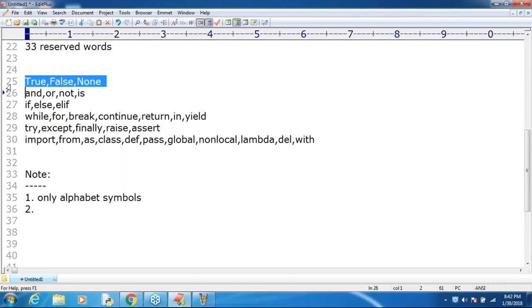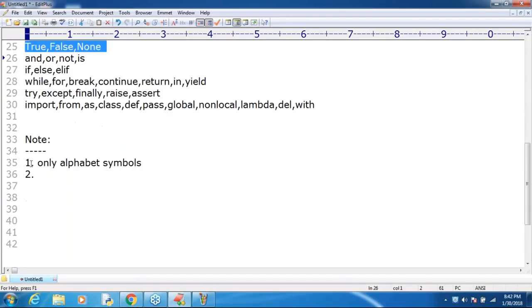Python is case sensitive, sir. Everywhere you need to consider whether it is lower or upper case; the difference is there. It is a case sensitive programming language. Clear for all of you, right? Yes, friends, can you please confirm? Are you in a position to understand? Total how many reserved words are there? 33. What is the common point? All contain only alphabet symbols, and except the first three, all the remaining contain only lowercase alphabet symbols, right?